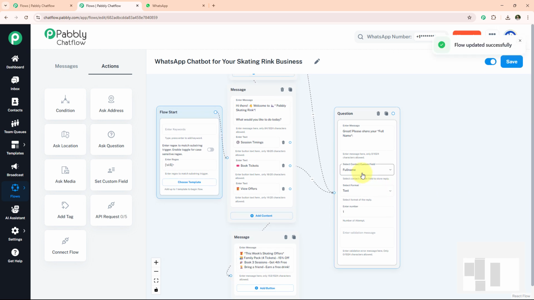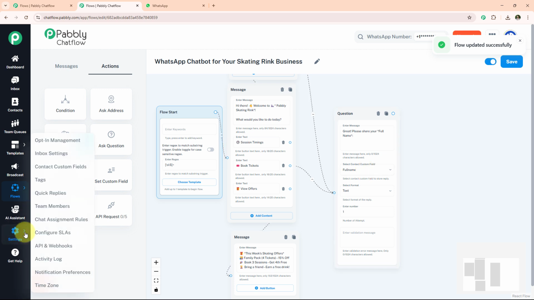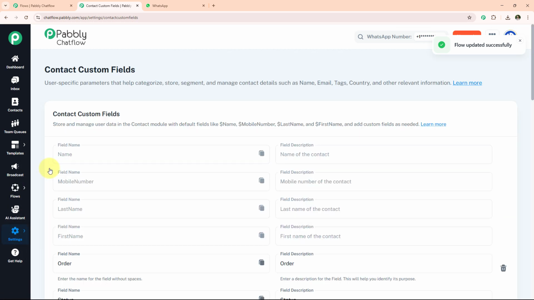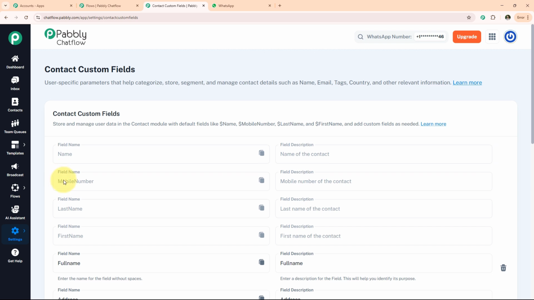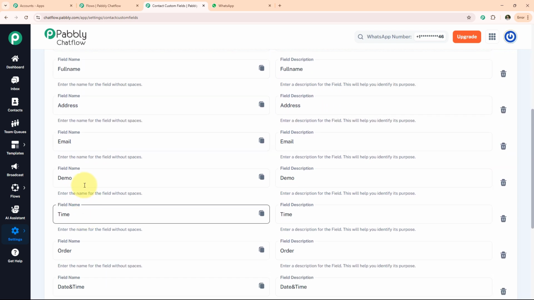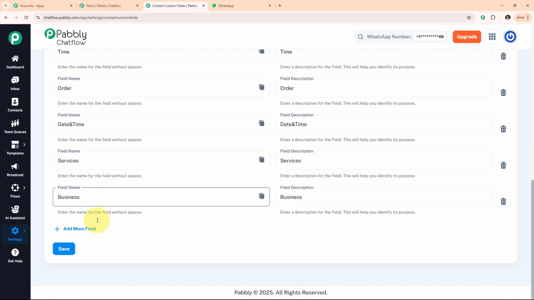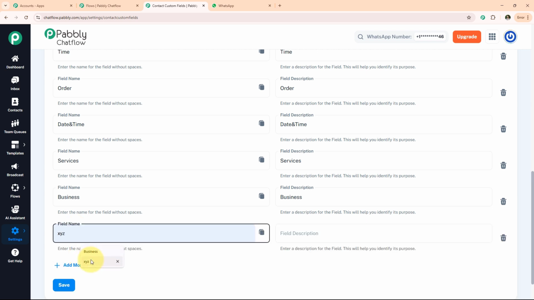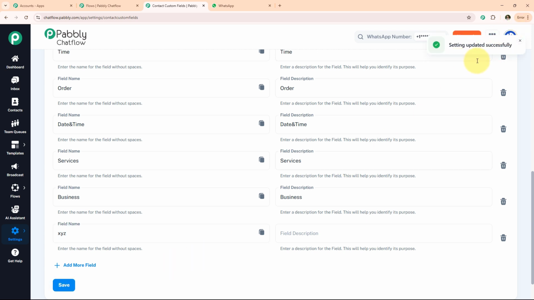Now if you also want to learn how you can create this contact custom field, simply click on settings and click on contact custom field. I have already created some contact custom field like full name, address, email, demo, time, order, date and time. Now if you also want to create contact custom field, simply click on add more field and type here. I am typing XYZ and simply click on save. After clicking save, you will see we are successfully creating contact custom field. Now we have an option field description. Enter a description. This will help you to identify the purpose.